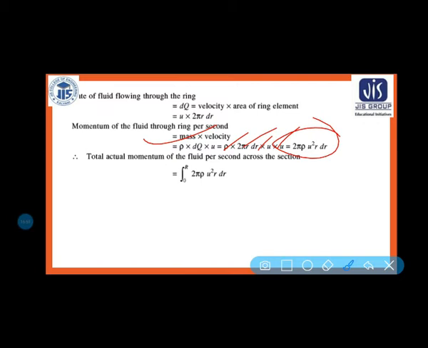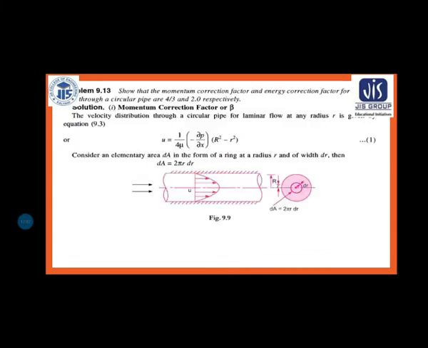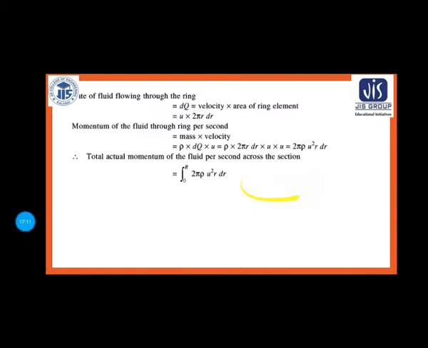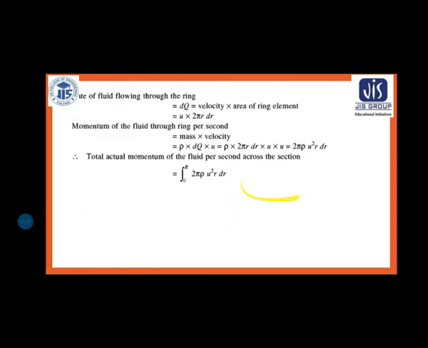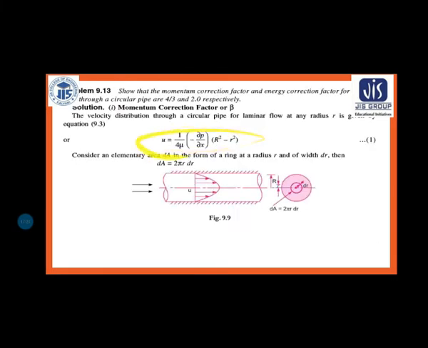Now what is the total momentum? It is varying from 0 to R. So integration 0 to R of 2 pi rho u square r dr. So after integration, okay, what we will be getting, you can see here the value of u, it is depending upon the r, isn't it?